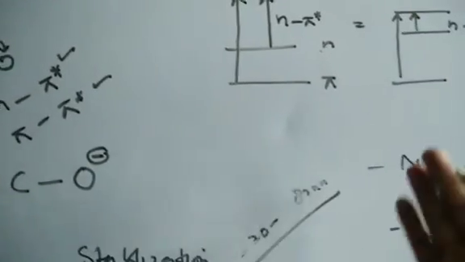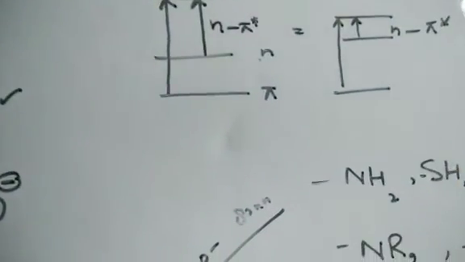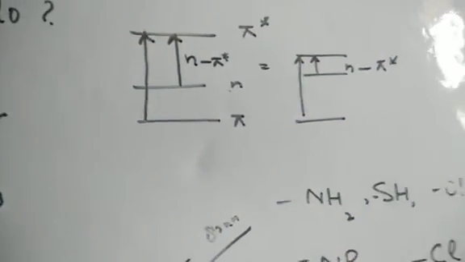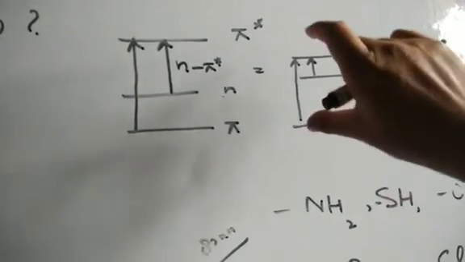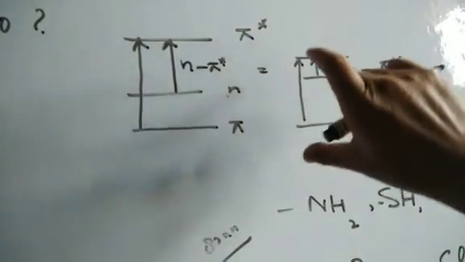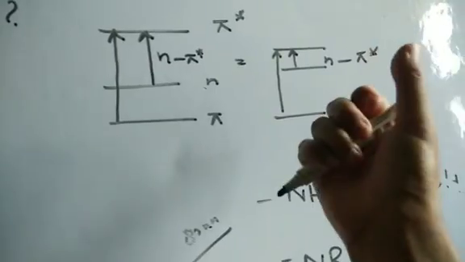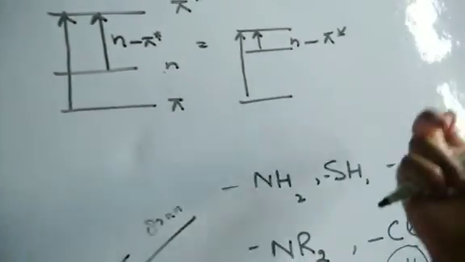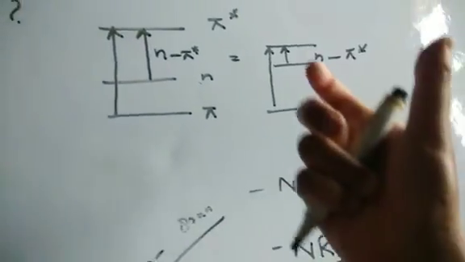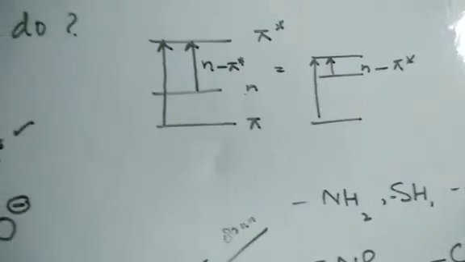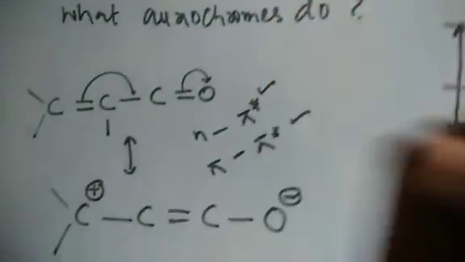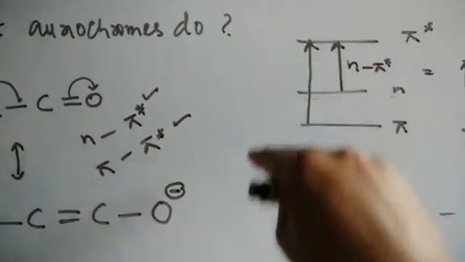That's why in extensively conjugated molecules like butadiene, hexatriene, the wavelength goes towards the higher side, because the energy gap between the two levels is getting less. It will absorb at the higher wavelength side. Lambda max increases. So this is called the red shift. This is what we call the bathochromic shift. So this is what the auxochromes do. They enhance the color, they alter the energy levels, they bring the excited state down. That means the energy gap decreases.